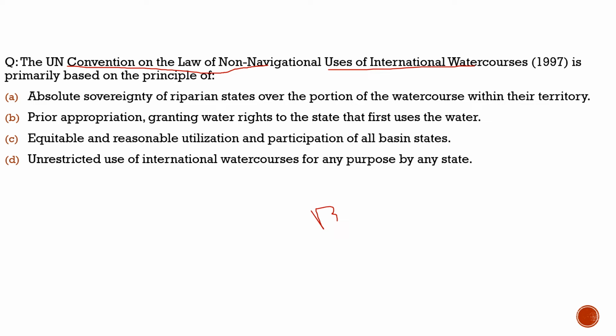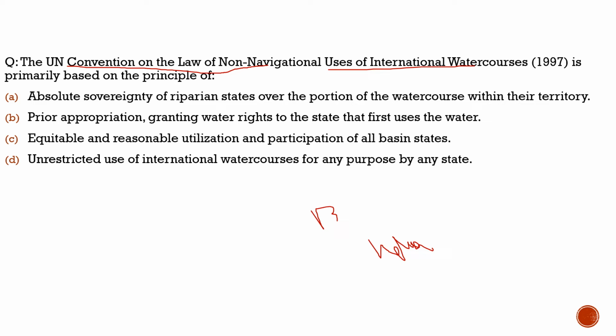as they believe, especially India, that China can misuse it against them, as China is the upper riparian state. They have control over the water, and if they control the water, they can weaponize this water. Either they will store the water in dams and release it suddenly, and it will cause floods in Indian states, or they will totally restrict it, and it will cause drought in the Indian states. So India has various issues with it.